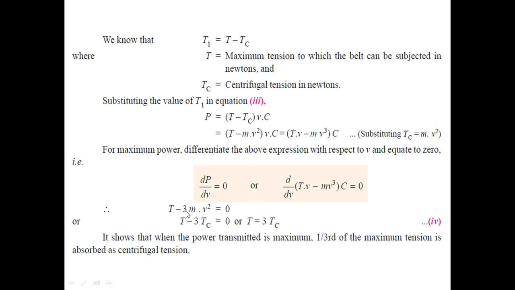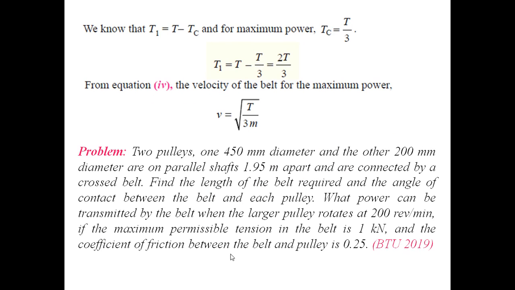You'll get the final term as T is equal to 3 times Tc. From this we can have a very useful and important deduction: when power is maximum, one third of the maximum tension is absorbed as centrifugal tension. So this shows how important this term is at higher speeds.